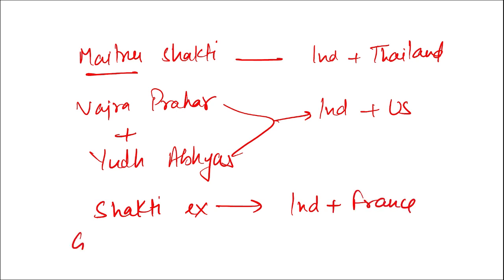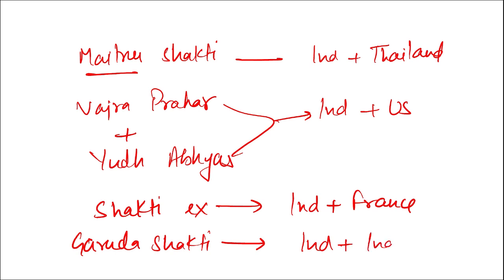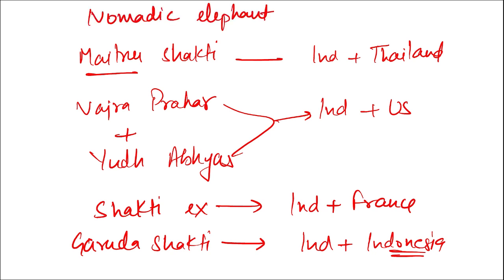And now if I ask Garuda Shakti. This exercise was conducted, Garuda Shakti, between India and Indonesia. Nomadic Elephant. This exercise was conducted between India and Mongolia. Alright.